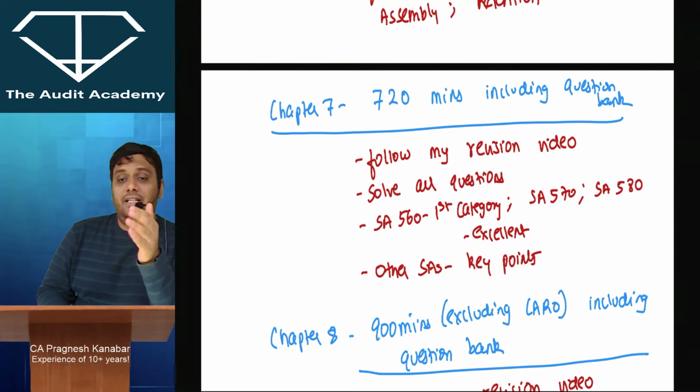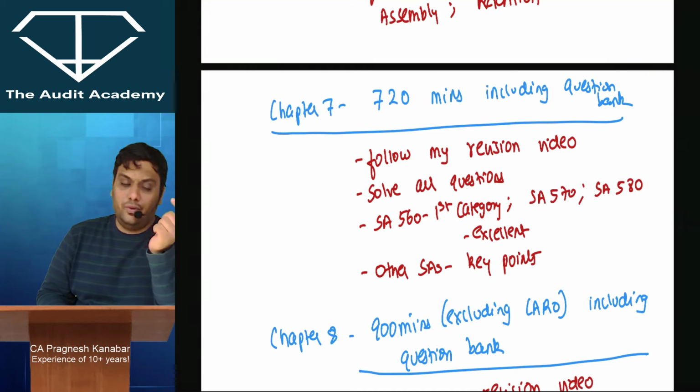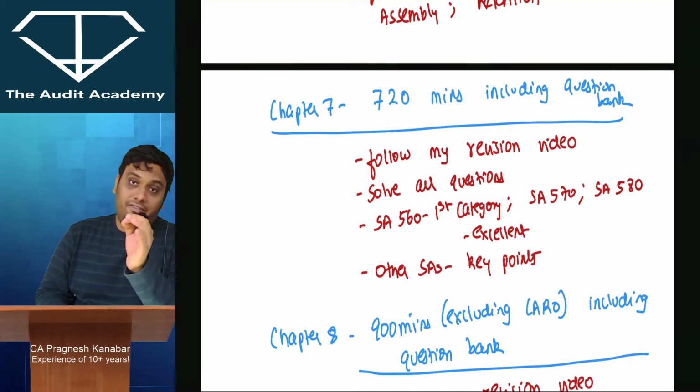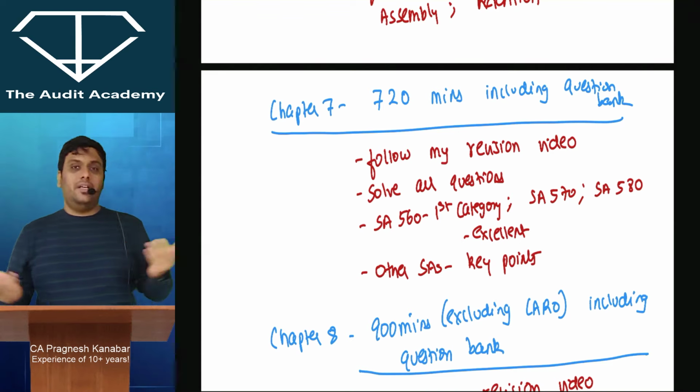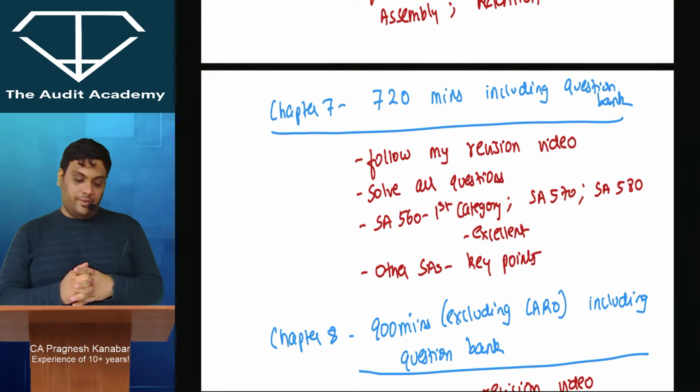In 560 there are 3 categories of subsequent events. The first category should be excellent. Other categories you can just overview in my chart. SA 570 and 580 should be extremely superb, excellent preparation you should have over there. All right. And other standards you can just go very quickly with the key points. Even in my revision video you can cover it, not a problem.